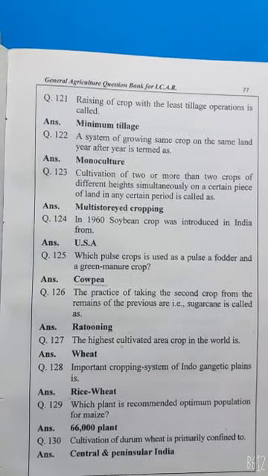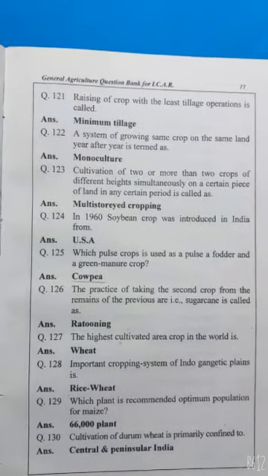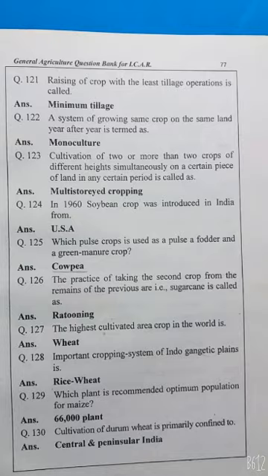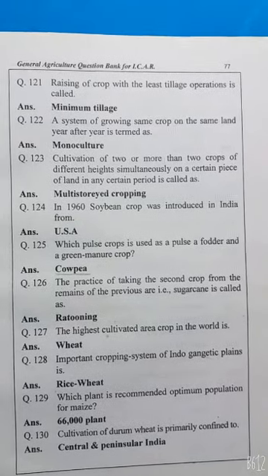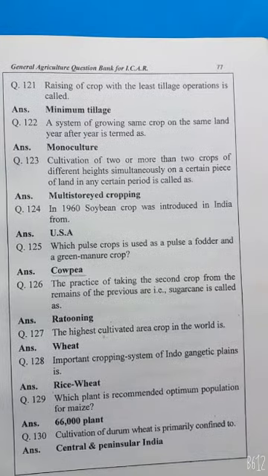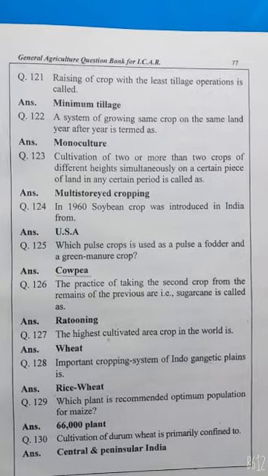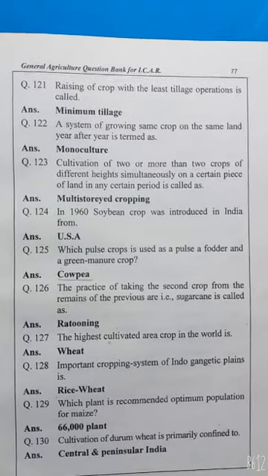Important cropping system of Indo-Gangetic plain is rice-wheat. Which plant population is recommended as optimum? 66,000. Cultivation of durum wheat is primarily confined to central and peninsular India.